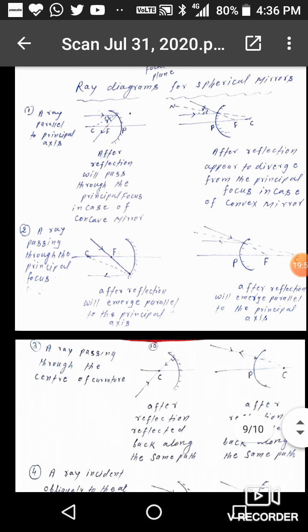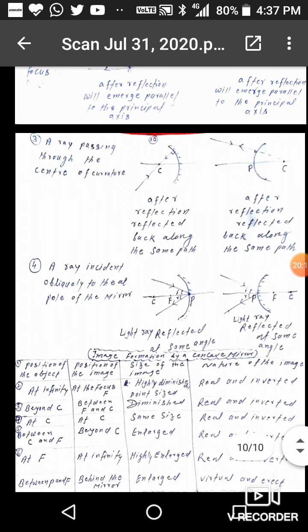Second, when a light ray passes through the focus, then after reflection it will emerge parallel to the principal axis. So first case, light rays coming parallel to the principal axis, after reflection will pass through the focus. Second, rays passing through the focus, after reflection will emerge parallel to the principal axis.